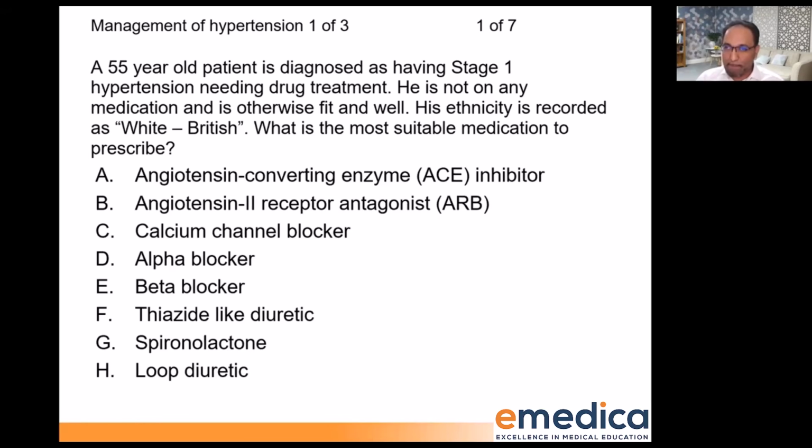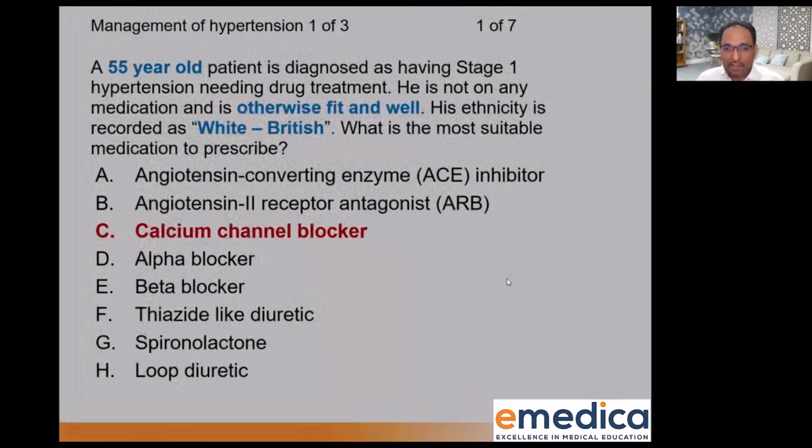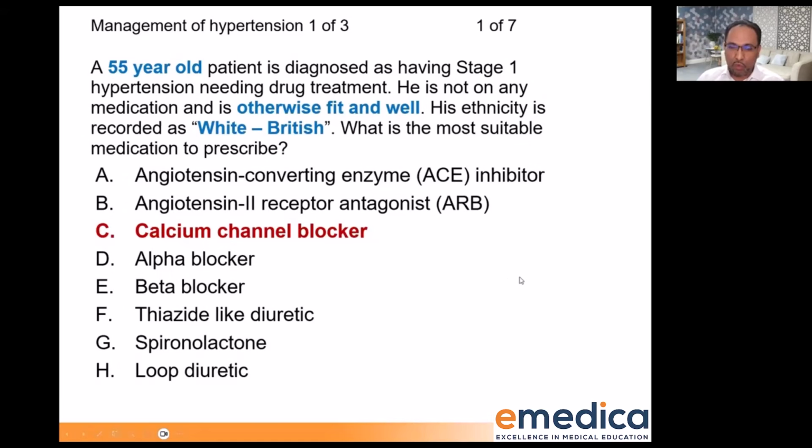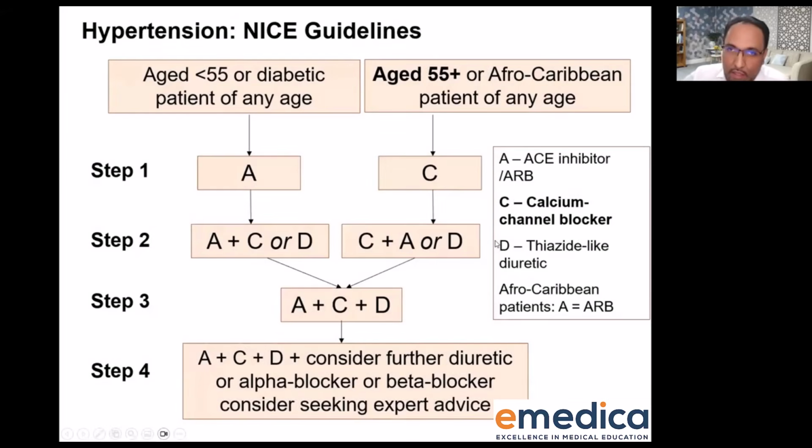So we've got a split here. Just over half of you have picked C, calcium channel blocker, and just under half, 40-something% of you, have picked A, angiotensin converting enzyme, ACE inhibitor. Okay, the correct answer is C, calcium channel blocker. Why is that? Because if we look at the guideline, this is from the NICE guideline on hypertension management, the current one. In terms of someone who needs medication, the first step when you're starting them on one drug, to